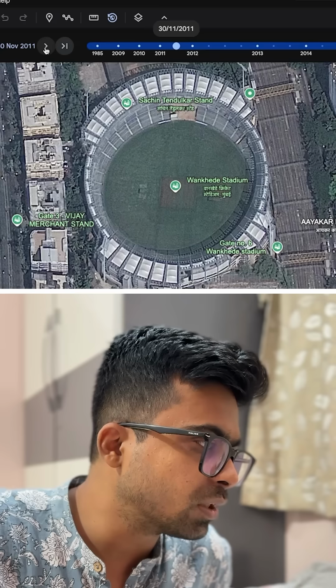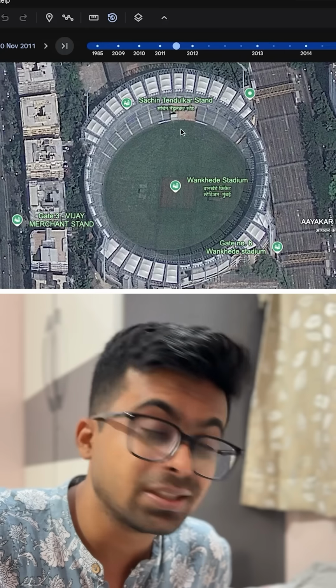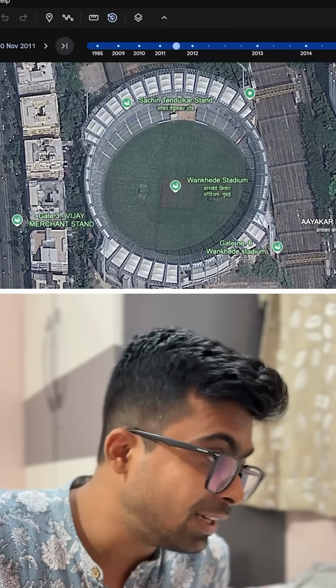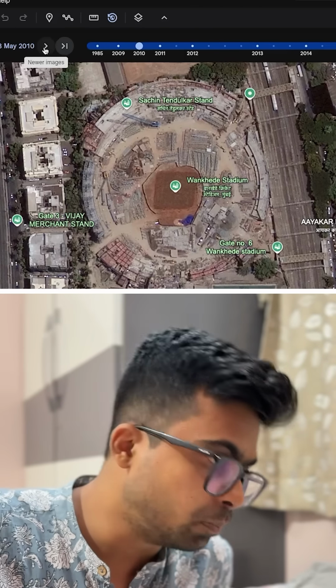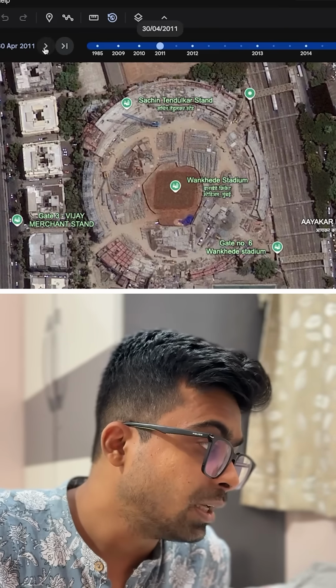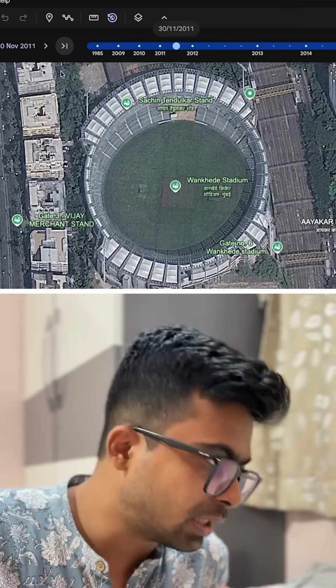But if you go further in the timeline, 30th November 2011, you see the stadium fully built, right? So in this very small period, I think they worked and built the stadium, and the final happened at this very place, right?